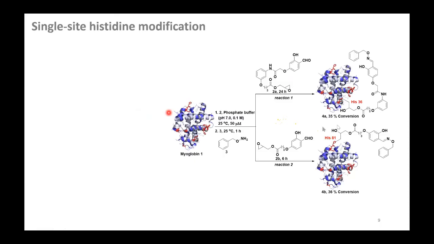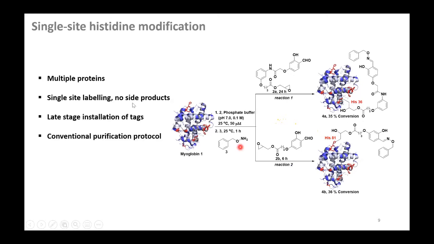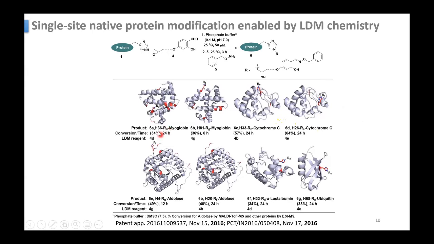So these two molecules: this one is attached with histidine 36, and this is attached with histidine 81. Then they tried with multiple proteins, and a solution with multiple proteins. As you can see, this is myoglobin. Here the H36 is tagged, here H81 is tagged in myoglobin. This is cytochrome C, they tagged histidine H33, and so on. These many proteins they have tried.